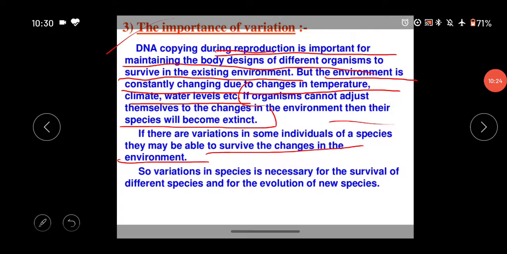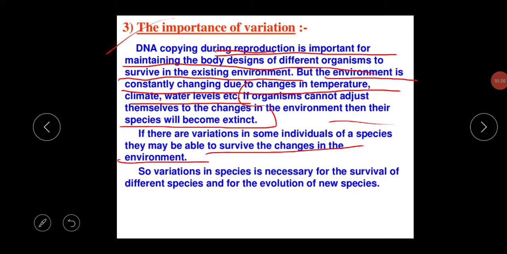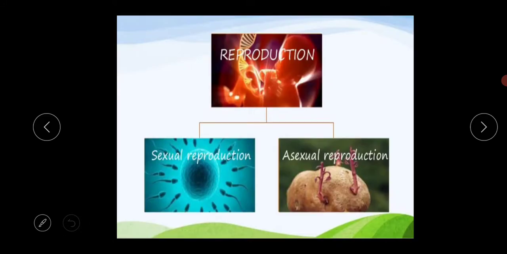Variations in species is necessary for the survival of different species and for the evolution of new species. Okay. Next thing is reproduction, the types of reproduction.